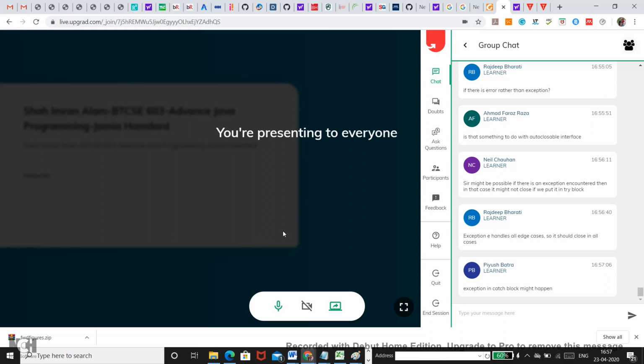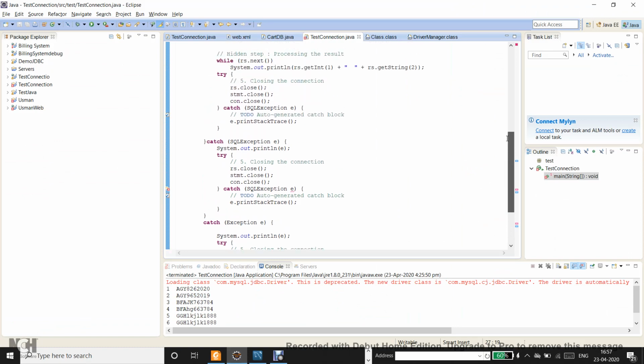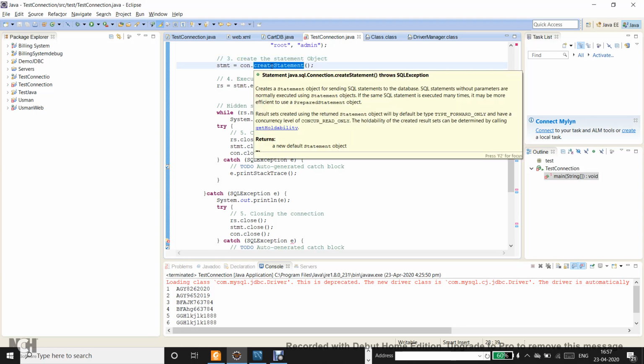Yeah, there you go. So as you can see, Piyush says that suppose we are running this code and we are in the try block, and while processing this statement, or even before, say for example, while executing the query, we get an exception. Now let's say we get an exception over here, con.createStatement. The connection could not be created, maybe because the username is wrong, your password is wrong, your database name is wrong, your port number is wrong, or the database server itself is down. There could be many reasons you are not able to create the connection, right?